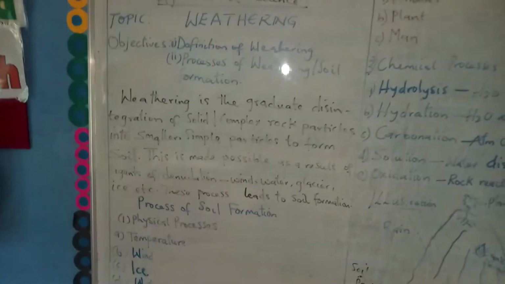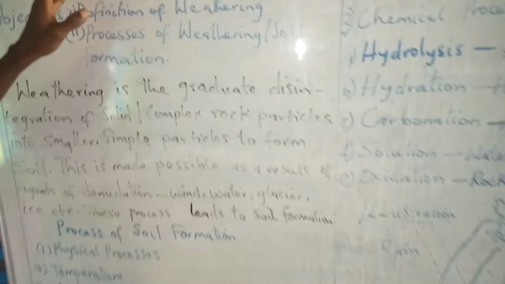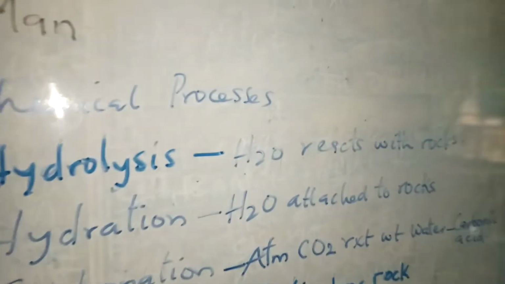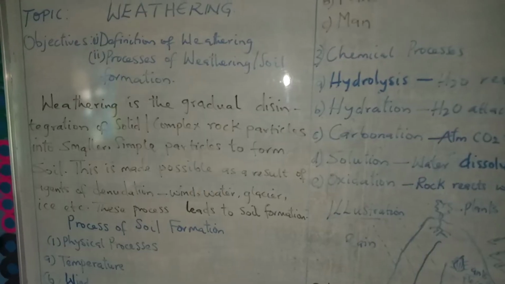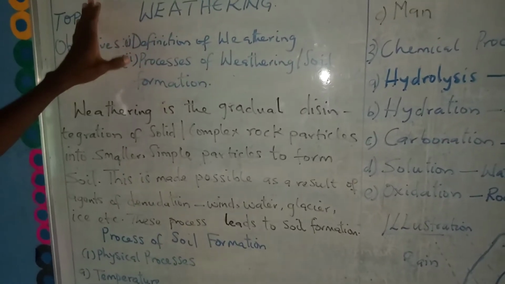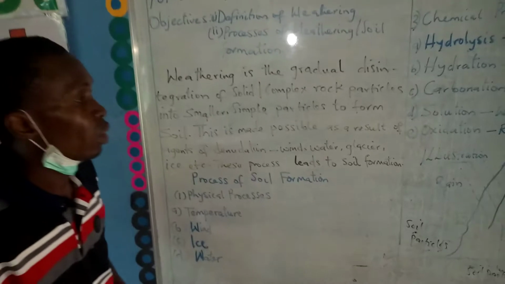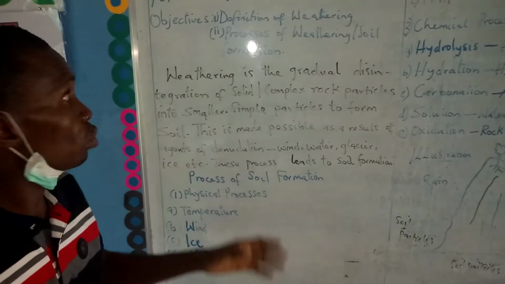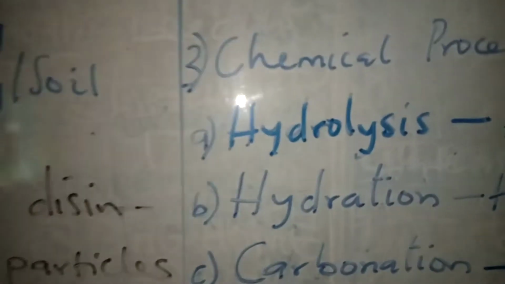Can you say weathering? Looking at weathering, last week I did mention something that has to do with rock, and the aspect of rock goes with what? Weathering. The topic, as I've earlier said, is weathering. Weathering has to do with what? Rocks. When you talk about weathering, you relate it to rocks. Before then, we have two main objectives we are going to achieve today. Definition of weathering.